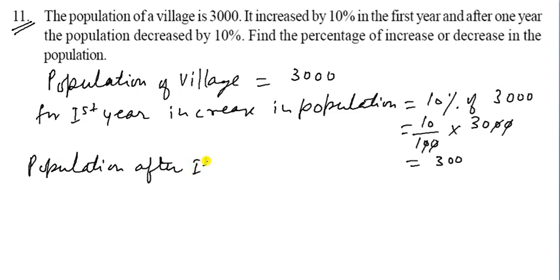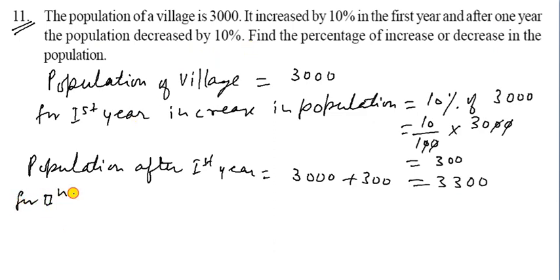Population after first year will be 3000 plus 300. So it becomes 3300. Now after 1 year the population decreased 10%.